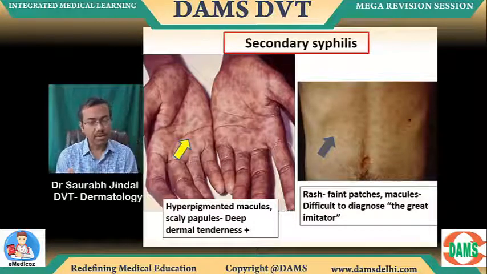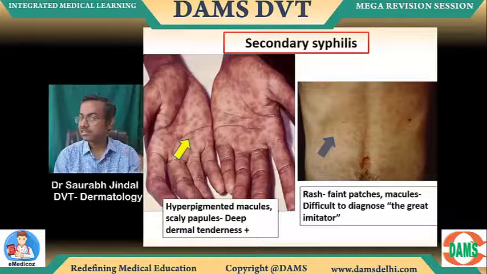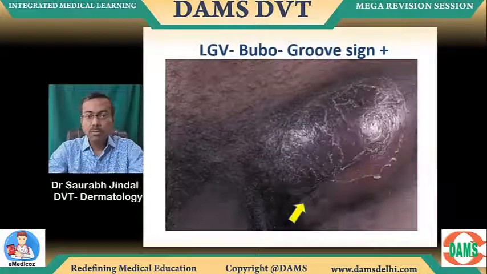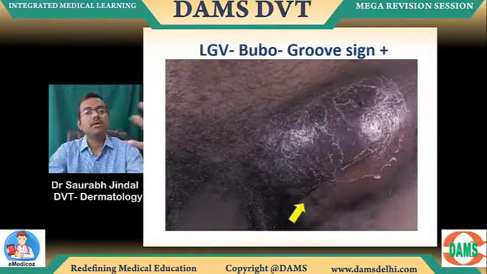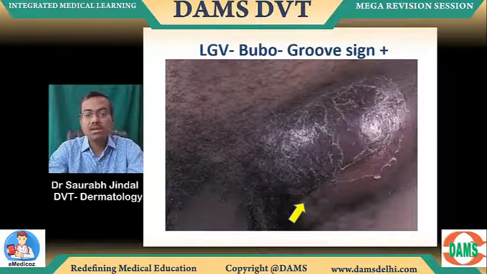And some condyloma lata mentioned, some secondary syphilis features mentioned, some STD mentioned, some ulcer mentioned, something like that. कुछ ना कुछ होता है. There's going to be a deep dermal tendinous positivity as well, the great imitator disease, right? LGV bubo, all of you know as well, a lymph node which is swollen in the groin, okay, with a painless ulcer, with a groove of inguinal ligament positive, alright?